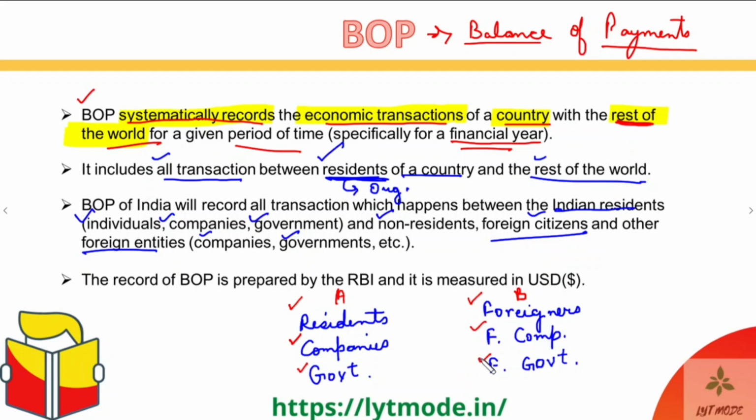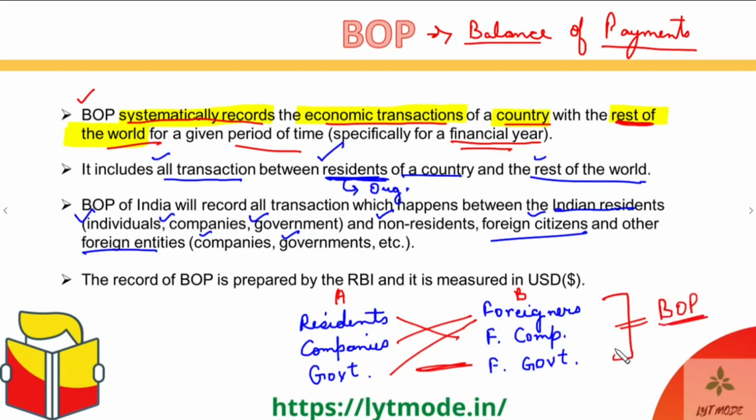Now, if you do any kind of cross transaction between these, where the transaction goes between one entity in group A and another entity in group B, that transaction will fall under the ambit of BOP or balance of payments. Got it? It's that simple, guys.